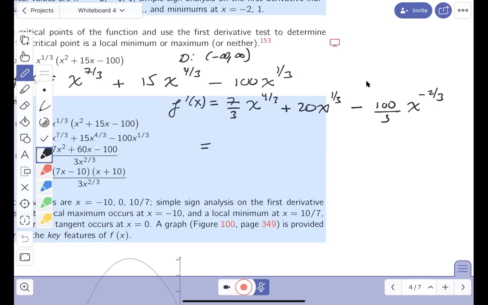I'm going to do something that some students actually find strange. I'm going to factor out the negative power and the fraction. And the fraction I'm seeing is 1/3. So I'm going to factor out x to the minus 2/3. And I can factor out 1/3. They're nightmares for me. That's why I factored it out. And what are you left off with? 7x.